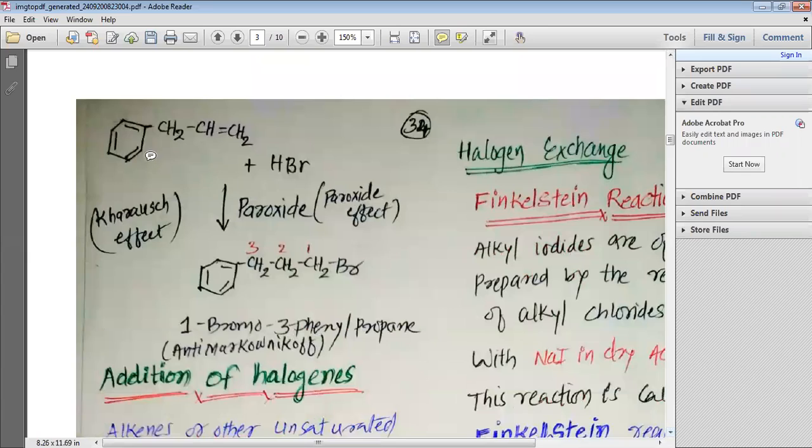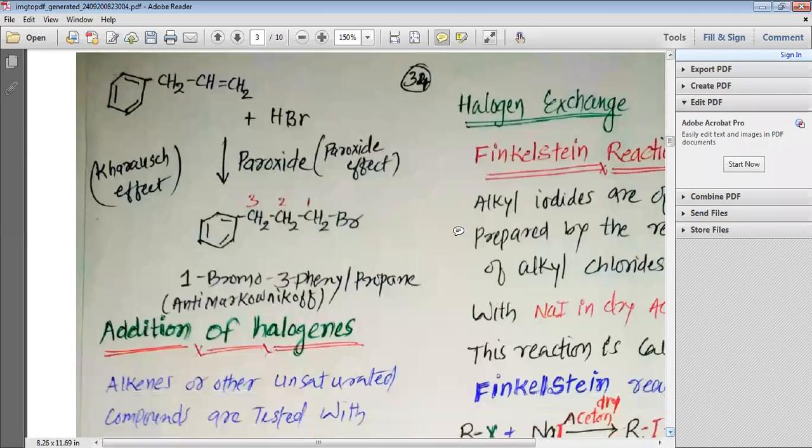Again, you can see that we have a compound having the phenyl group on the third carbon, and then we have CH2=CH. We can call this compound 3-phenyl prop-1-ene. When 3-phenyl prop-1-ene reacts with hydrogen bromide, HBr, in the presence of peroxide, remember, my dear students, when peroxide is present, there will be the peroxide effect or Kharasch effect, and the bromine would be bonded to the carbon which has the maximum number of hydrogens, or which is least substituted.